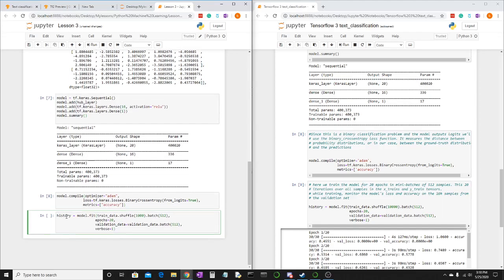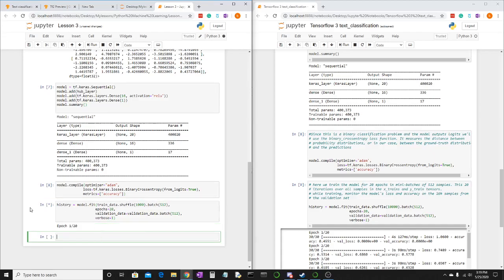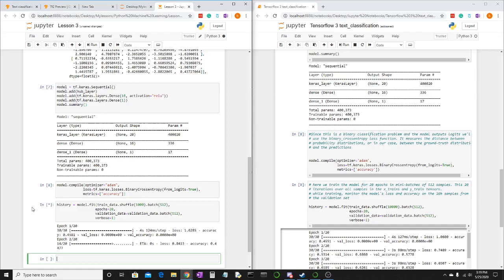So what we're doing is creating an object and setting it equal to the model.fit on this particular training data. History here holds how well the model handles the training data and the validation data. So shift enter to run. And here you can see the accuracy.